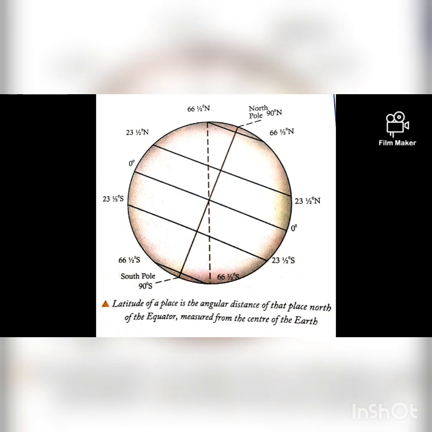All latitudes in the northern hemisphere are denoted by the letter N. From the equator to the north side, the letter is N, such as 23-degree north, 66-degree north. While latitudes in the southern hemisphere are denoted by the letter S, that is 23-degree south, 66-degree south, like that, right? You are clear?